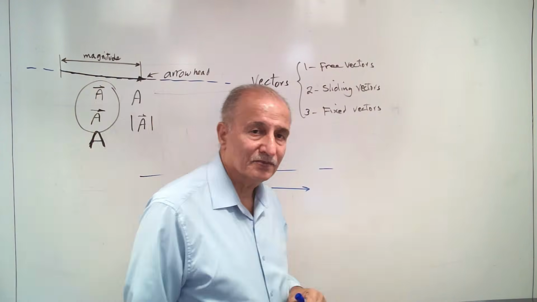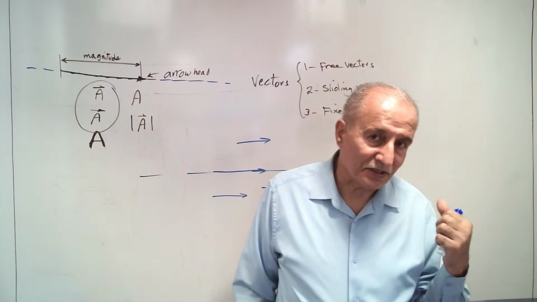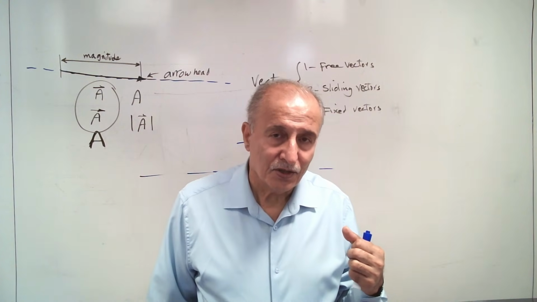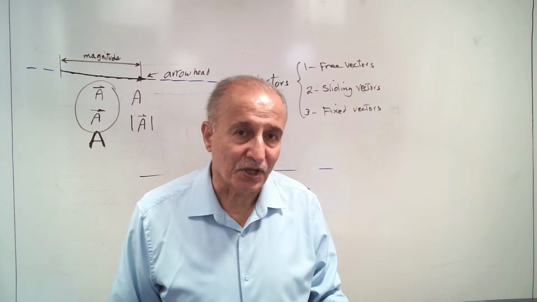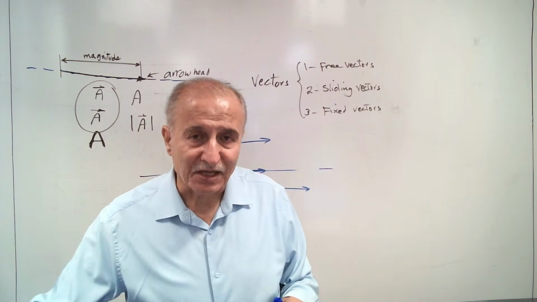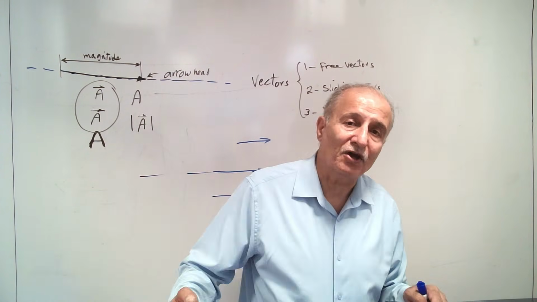Sliding vectors. Statics likes this one. Sliding vectors: you can change the point of action, but the line of action is fixed. You cannot change the line of action of the vector. The vector can move along its line of action.